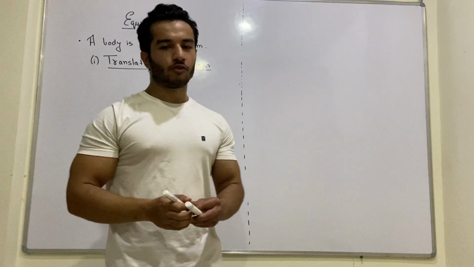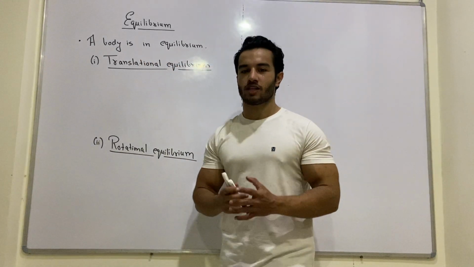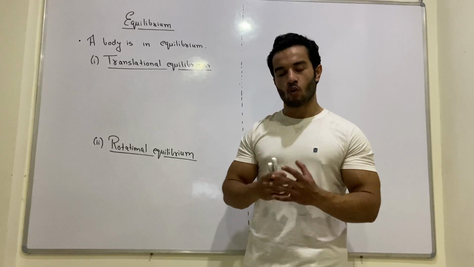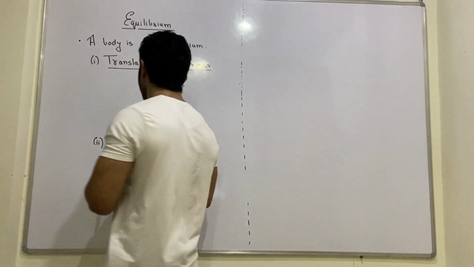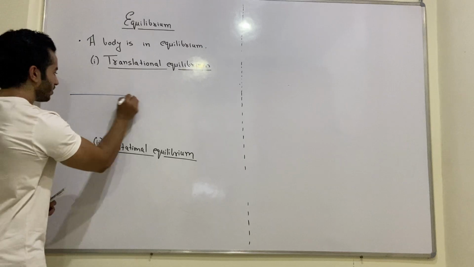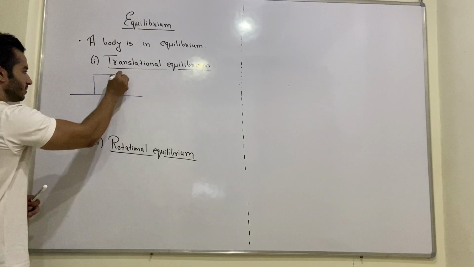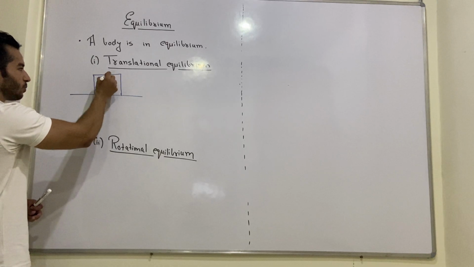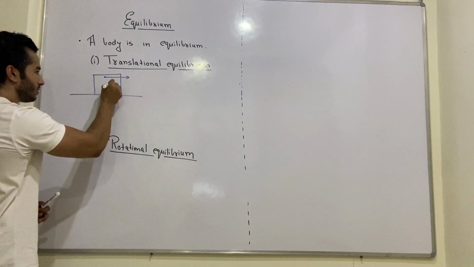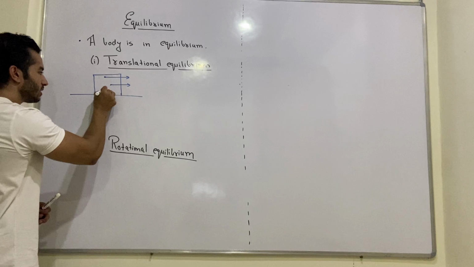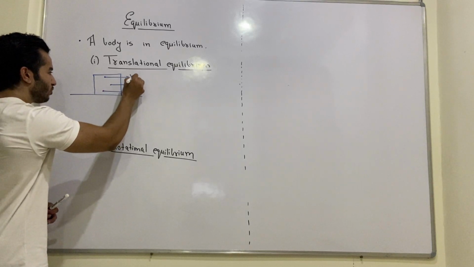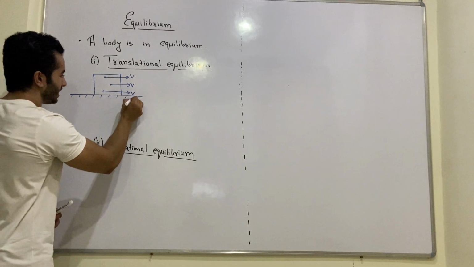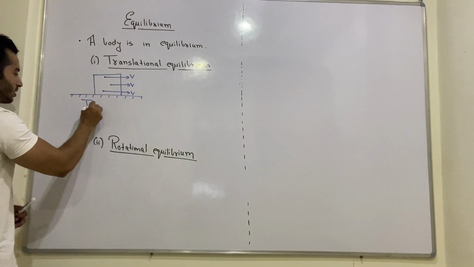I hope you are aware of the concepts of translational motion and rotational motion. Anyway, I am going to give you a brief introduction about what is translational motion. So students, whenever a body moves in such a way that the velocity of each of the individual particles is the same, that is, they are moving with the same speed as well as in the same direction, then the body is said to be in translational motion.